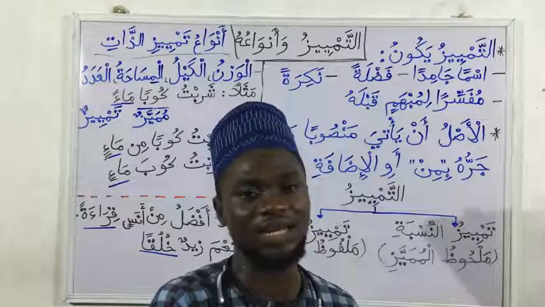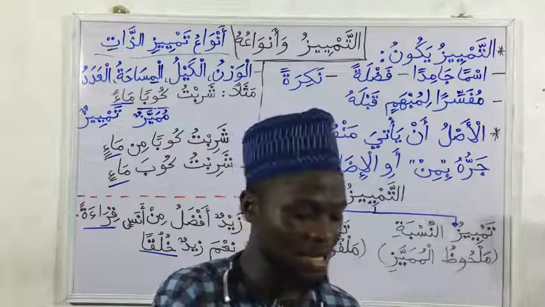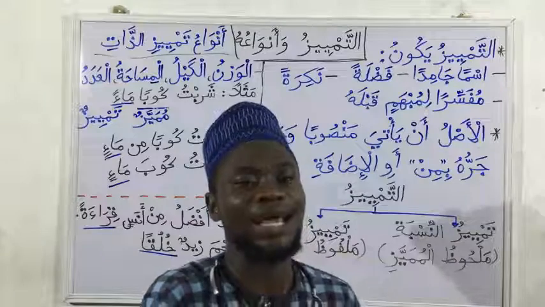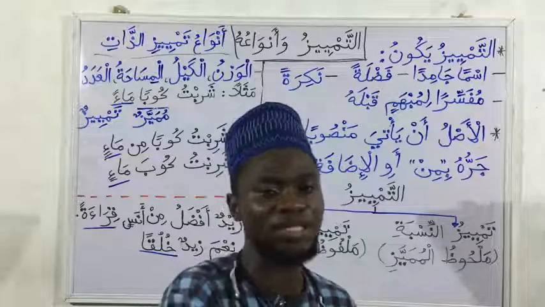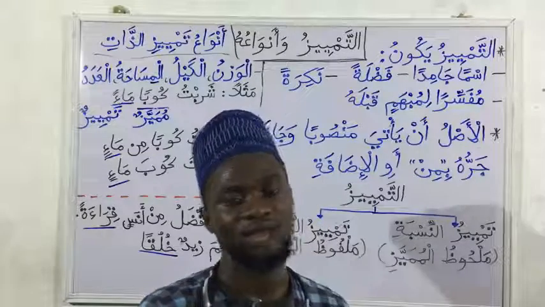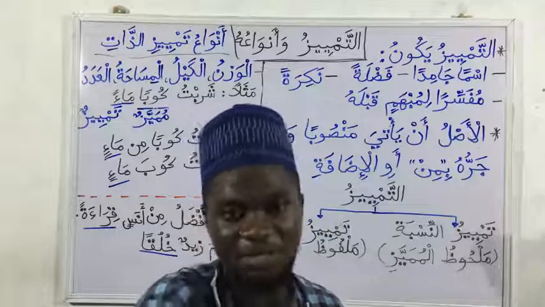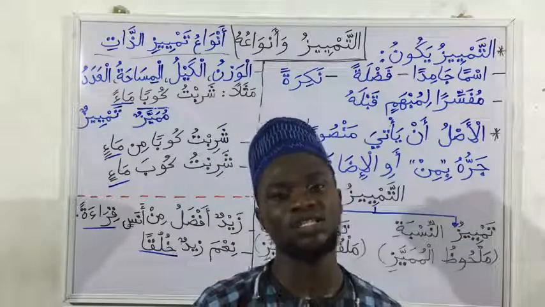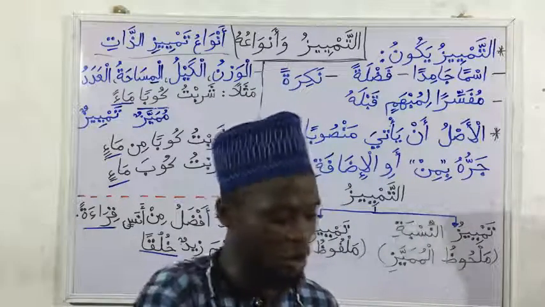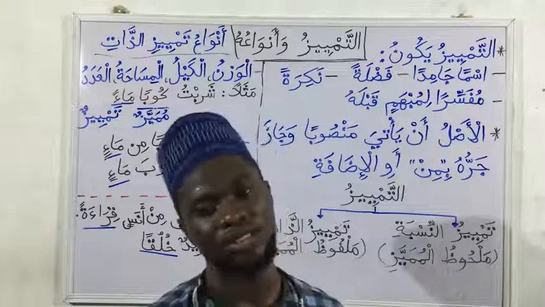Has more than Iskandariya of what? Then the tamyiz helps us to complete it. So sukkanan, of population. So Cairo is more populated than Alexandria. So this is the tamyiz that will come to explain the true meaning of the sentence and remove all the ambiguities in the sentence.